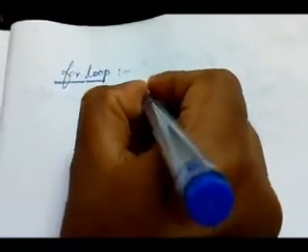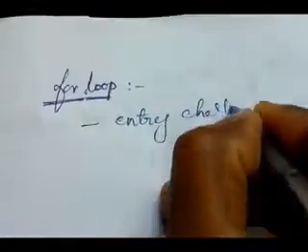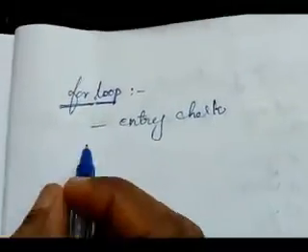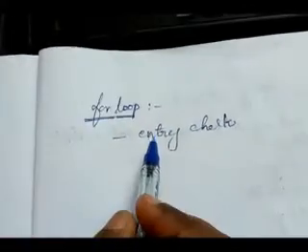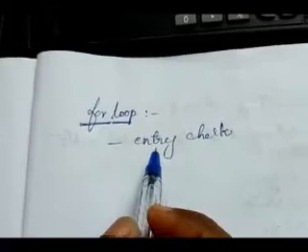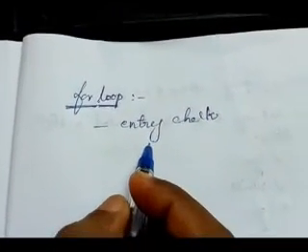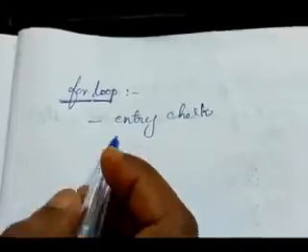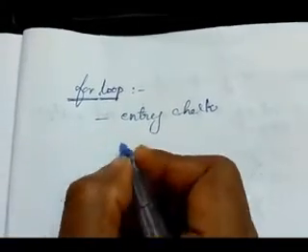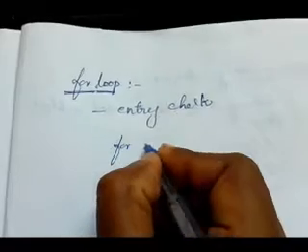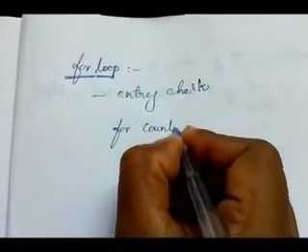This for loop is called an entry-check loop. Last year we studied two types of loop. What are they? Entry-check loop and exit-check loop. Why is it an entry-check loop? The condition is checked at the beginning of the body of the loop. That's why it is an entry-check loop. Then the for loop syntax is: for counter variable